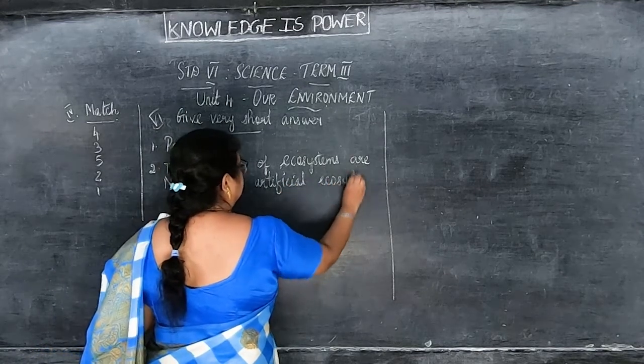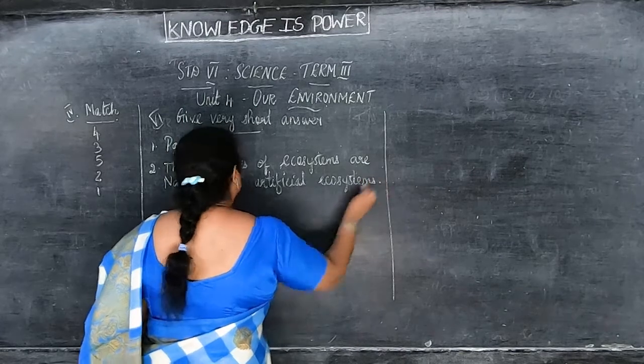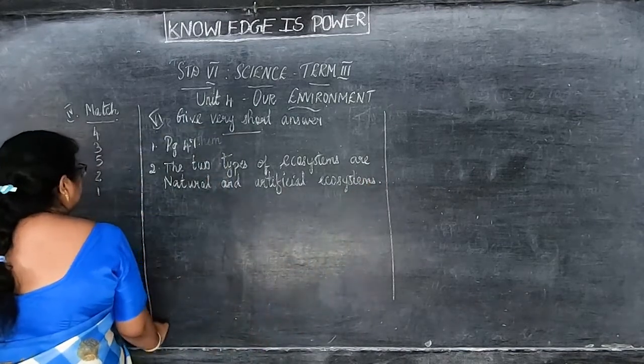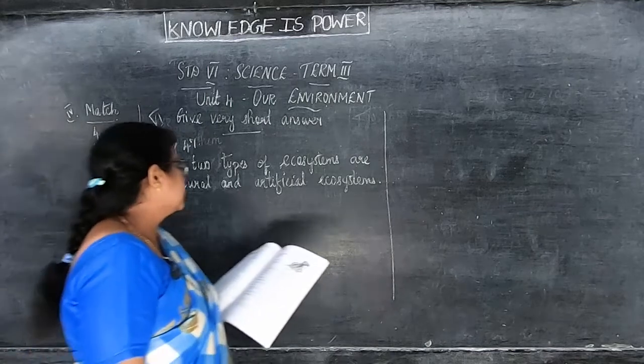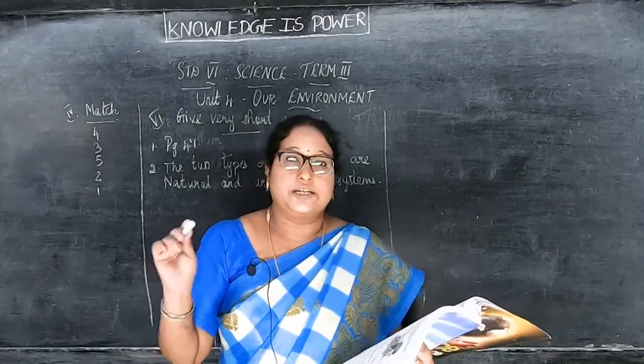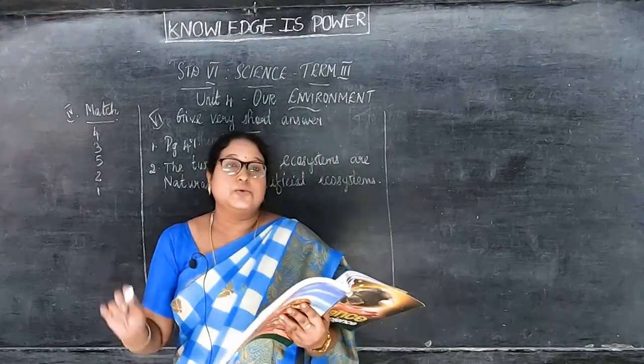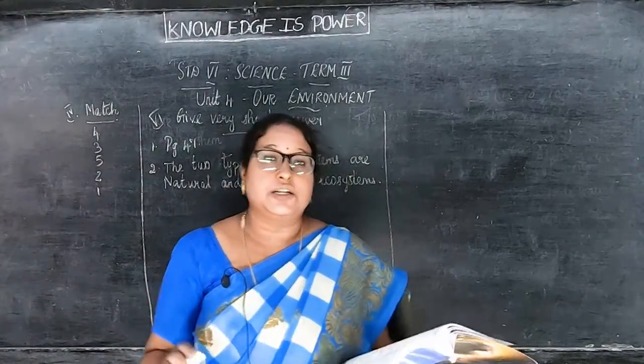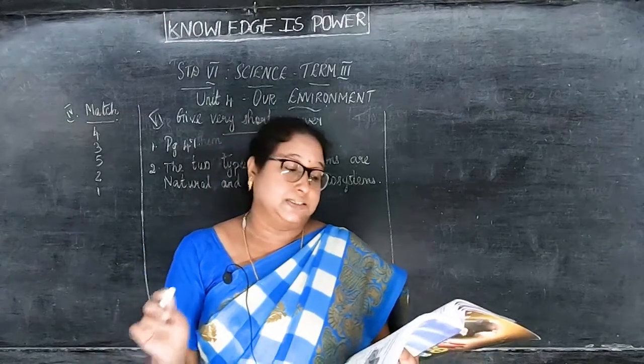Okay, children, take down this in your classwork. All the question answers you should complete it, children. So first one is page number 47, and then the second one I have written on the board. Take down in your classwork. The answer is the two types of ecosystems are natural and artificial ecosystem.